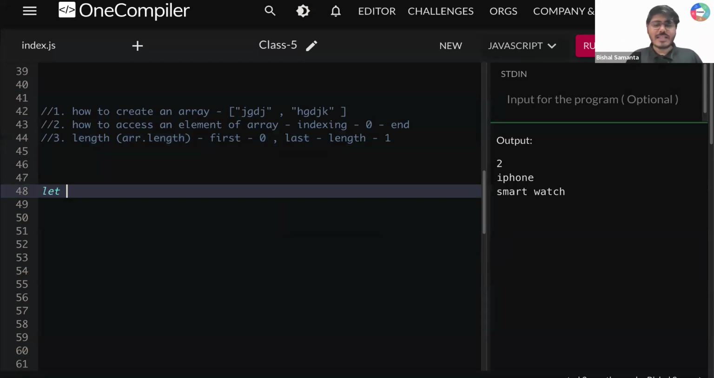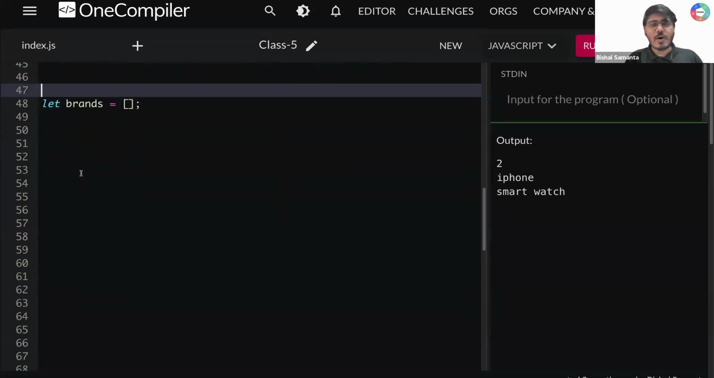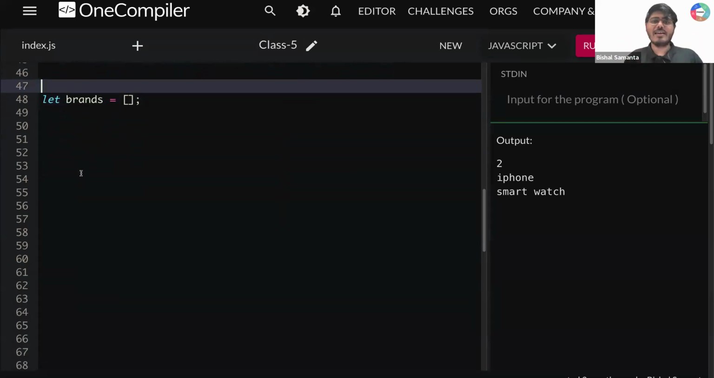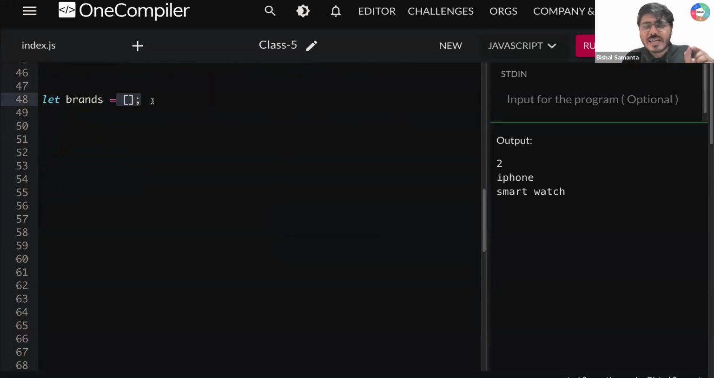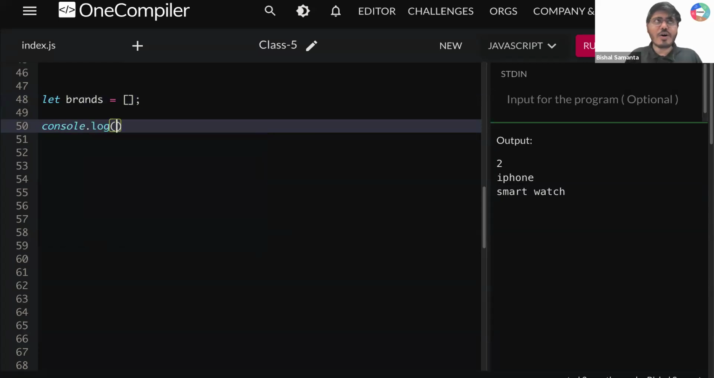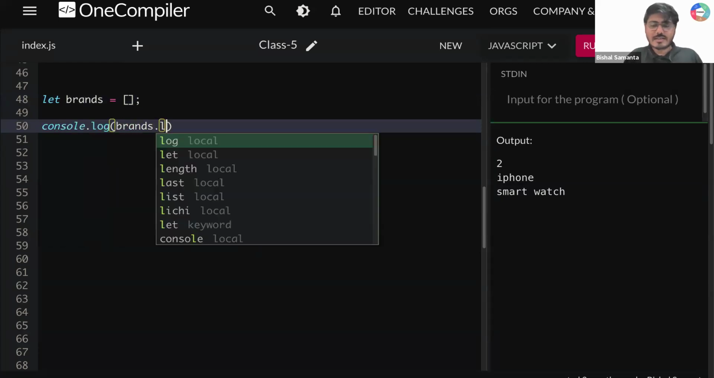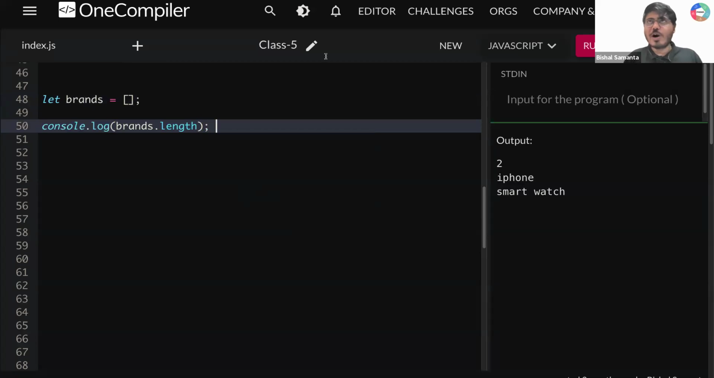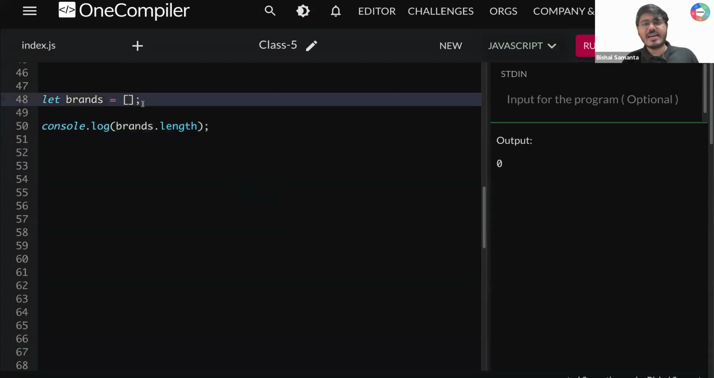Okay, let me tell you one thing. Let's say here I'm writing brands, and let's say brands is this. Now I need all of your response, guys. Can I call this an empty array? Why? Because there are no elements present here. If I write console.log(brands.length), what will be the output? It should give me 0. Why? Because there are no elements present. So this is an empty array.